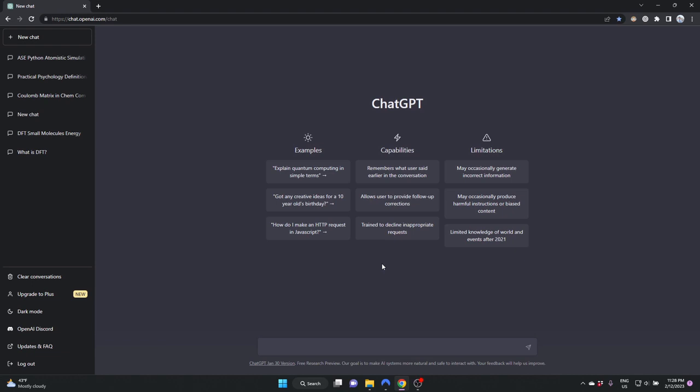Today we will be taking a look at GPTZero to see if it's actually reliable or if you need to be worried about it. Without further ado, let's get started. To start with, I'm going to ask ChatGPT to basically define the Atomic Simulation Environment library in Python.